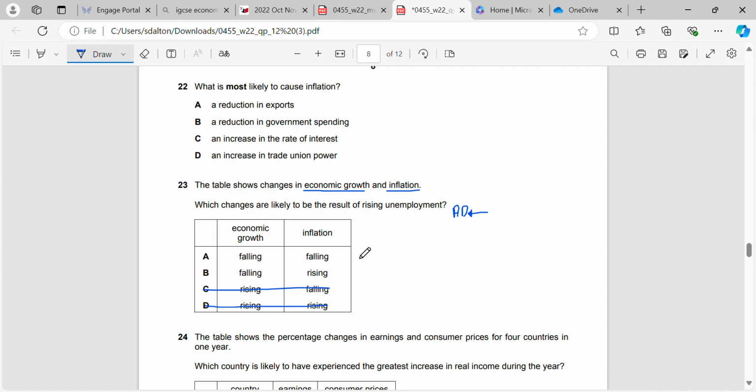And if AD moves to the left, we know that that should result, or is likely to result, in the level of inflation falling. AD goes right, inflation goes up. AD goes left, inflation comes down.